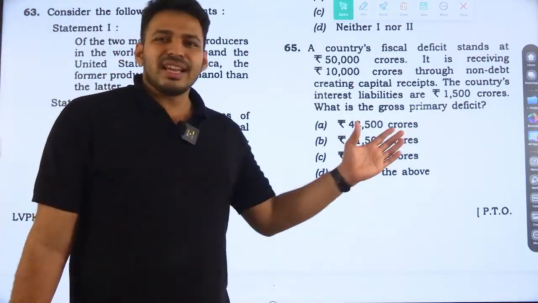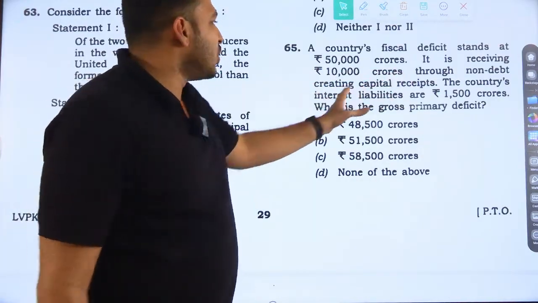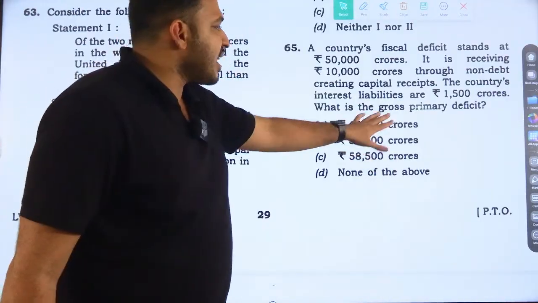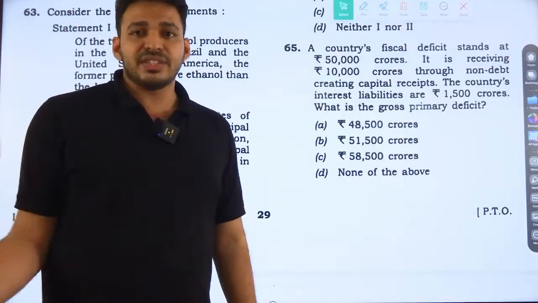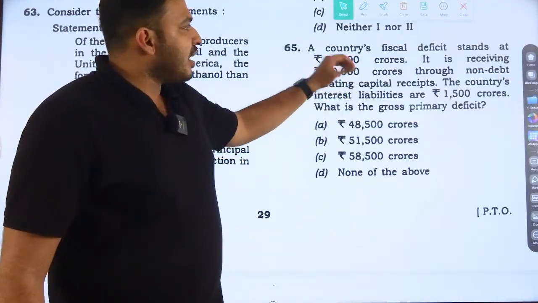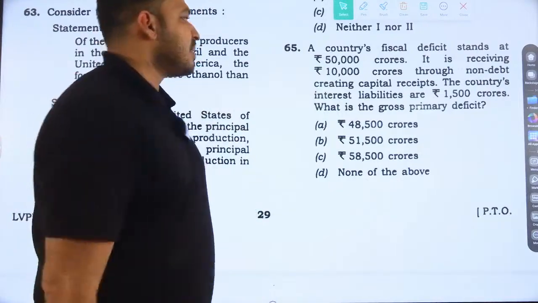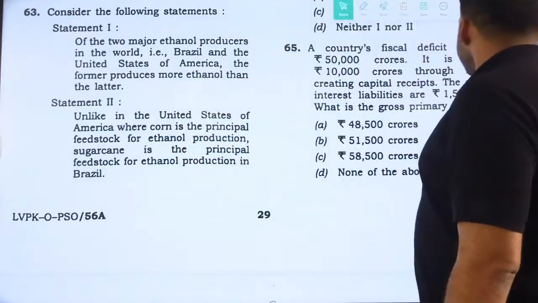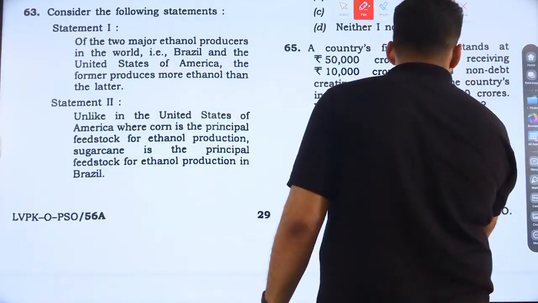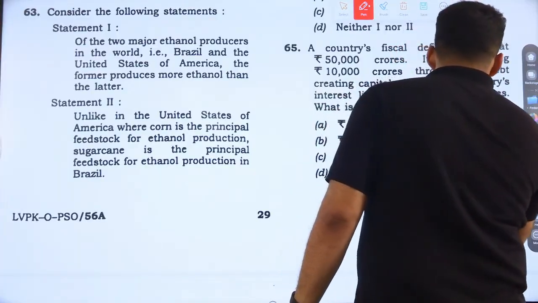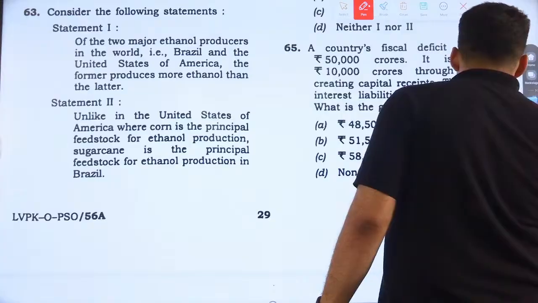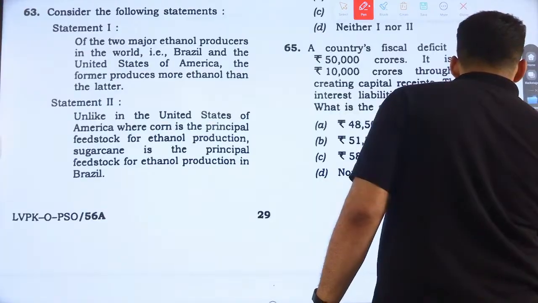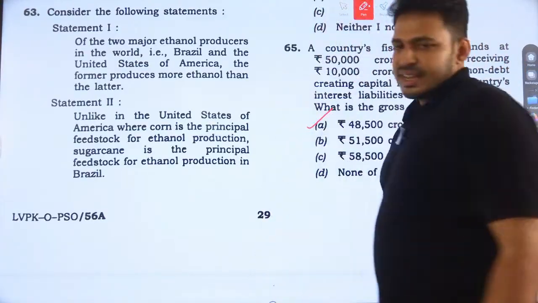See, actually, the data given here, this 10,000 crore through non-debt creating capital, is just for making you confused. What the question asked is the gross primary deficit. Simple, it is fiscal deficit minus interest. Primary deficit is fiscal deficit minus interest liability. That is 50,000 minus 1,500, which gives you 48,500 crore rupees. That is option A, the right answer.